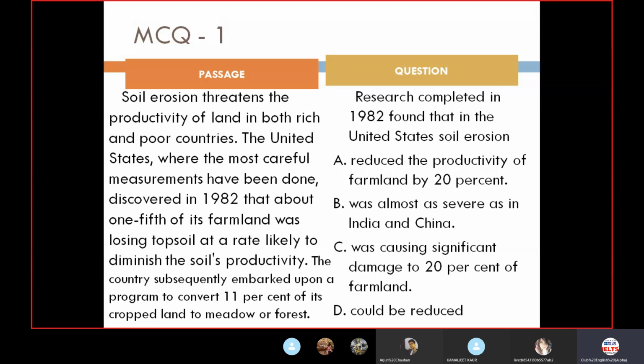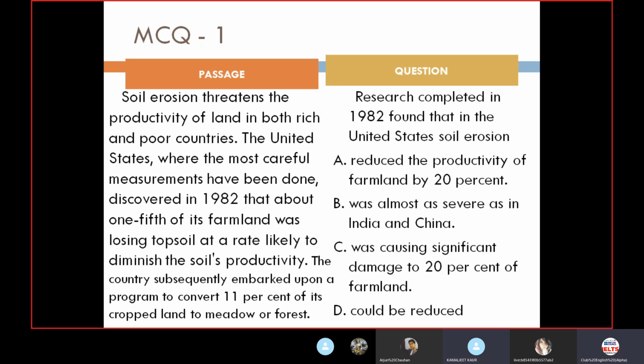Now the question is why A and why C? Kamaljeet ma'am, why A? What do you think? Sir, there is written 1/5 of its farmland was losing topsoil at a rate likely to diminish the soil productivity. Okay, that's fine. Yes, 1/5 is 20%, right? Yes, 1/5 is 20%.